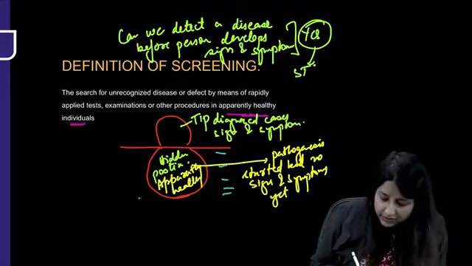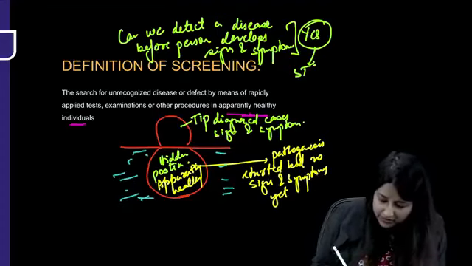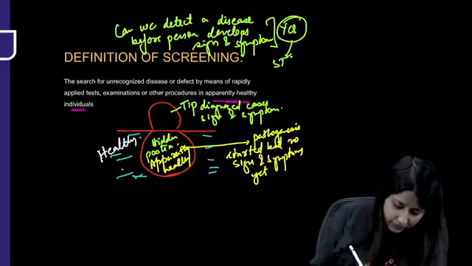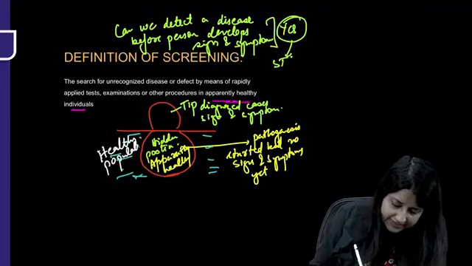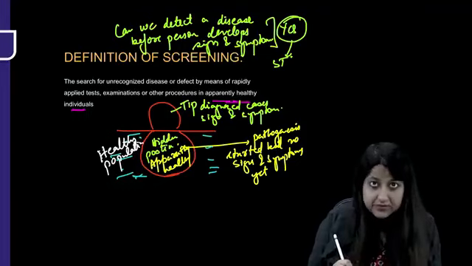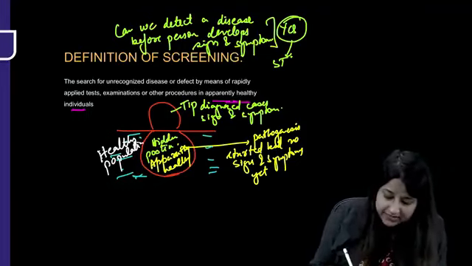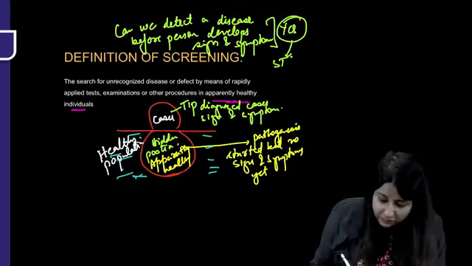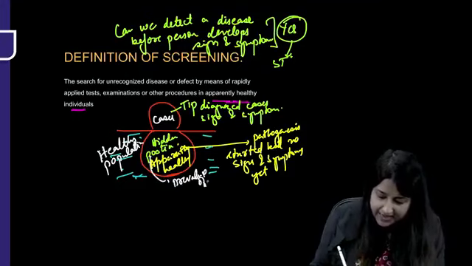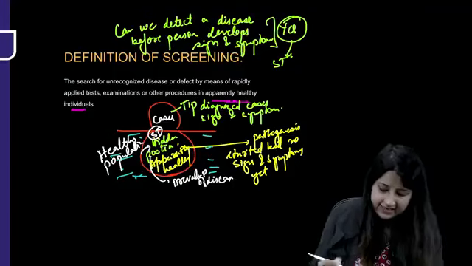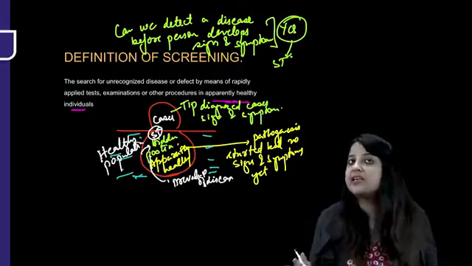And what is this? Water around the iceberg. So the water around the iceberg, everybody, was the healthy population. If you want to revise the detail of the iceberg, you can refer to the chapter Concept of Health and Well-being. So this was the tip, these are the cases, and this is the hidden portion. Now this hidden portion is contributing to the maximum prevalence of disease, and we have to apply a screening test to this hidden portion on the apparently healthy population.